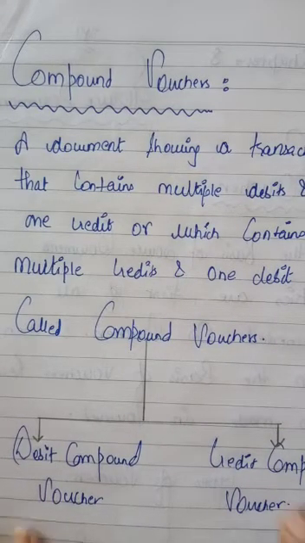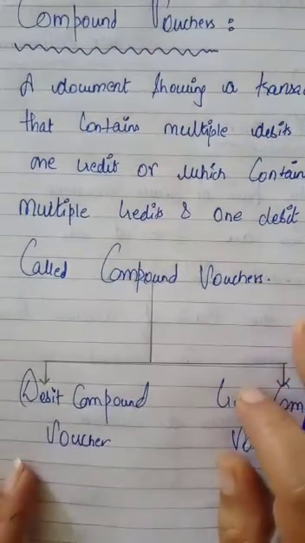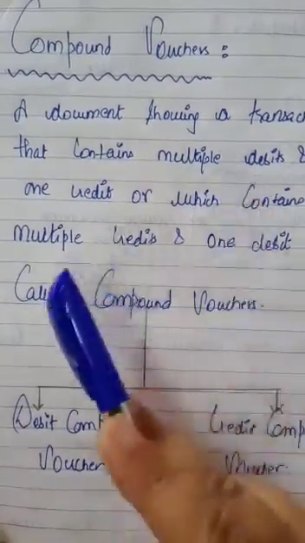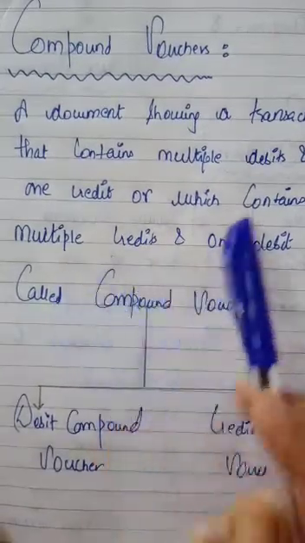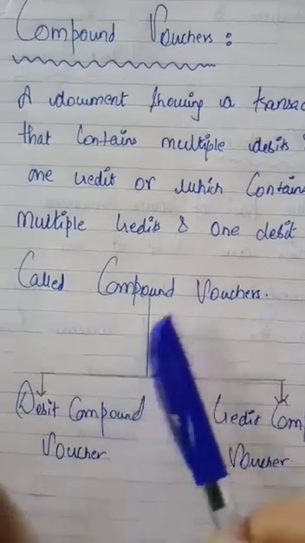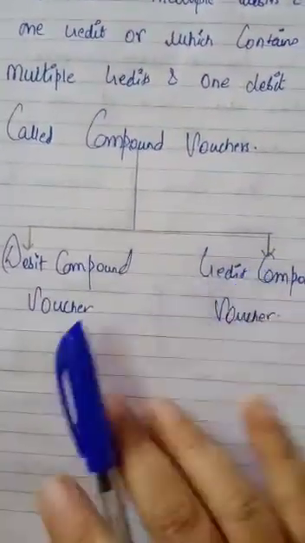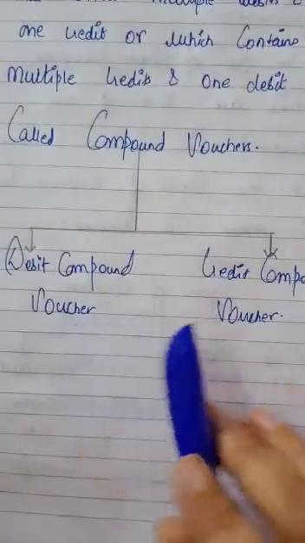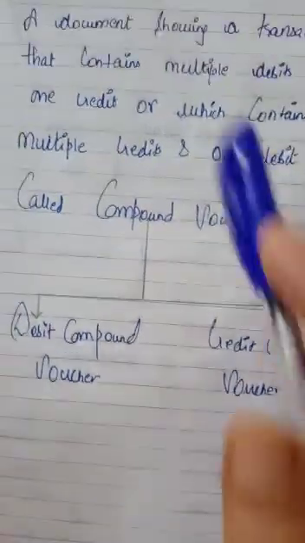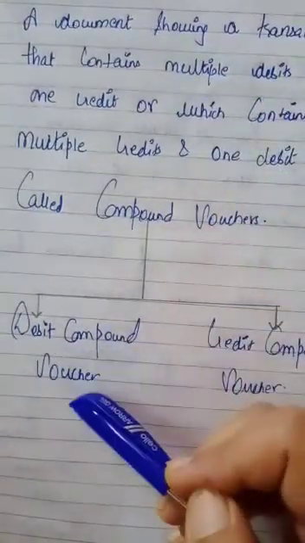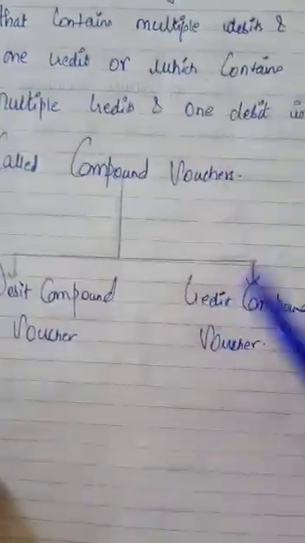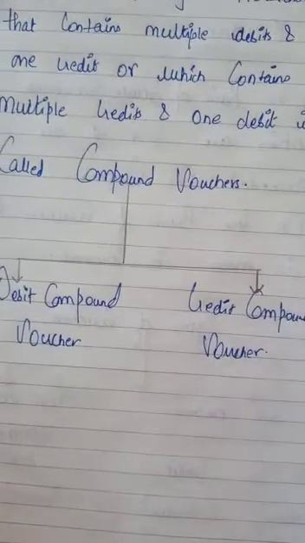But if the date is same and you have done a lot of transactions of similar nature, either debit or credit, multiple debits or multiple credits will be recorded in compound vouchers. Compound voucher is also of two types: debit compound voucher and credit compound voucher. Multiple debits we record in debit compound voucher, and multiple credits we record in credit compound voucher.